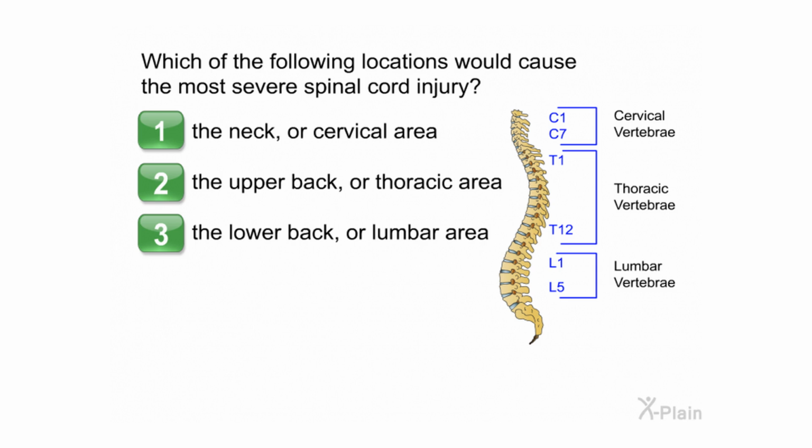Which of the following locations would cause the most severe spinal cord injury? Choose one of the following options. 1. The neck or cervical area. 2. The upper back or thoracic area. 3. The lower back or lumbar area. Correct.